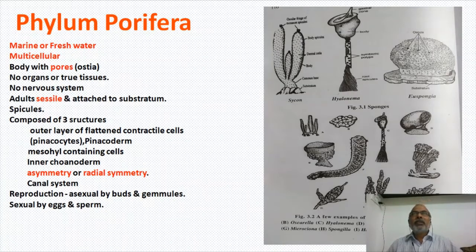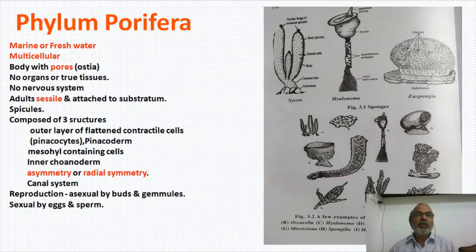So the canal system can be described as a water transport system. That is an exclusive property of sponges. Having spicules and having canals, these two are the exclusive properties of sponges. Having no tissues is also a very important feature. We are going to discuss the canal system in this lesson.